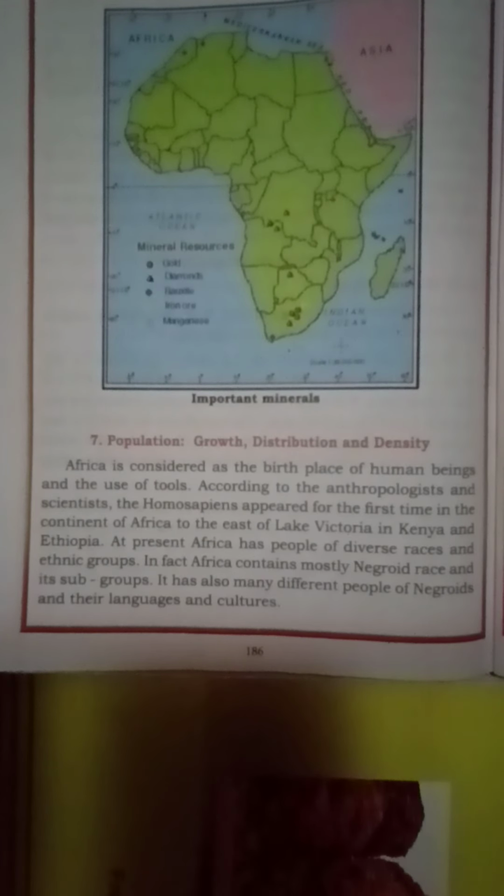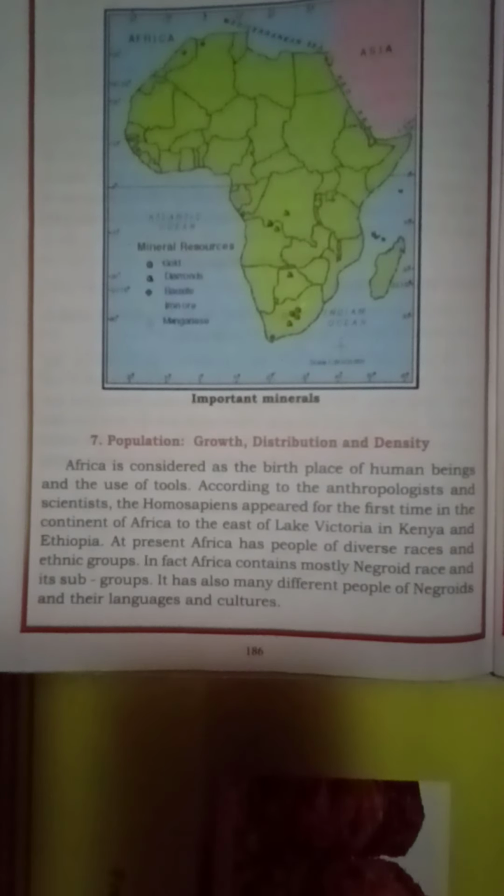Seventh one, that is population, growth, distribution and density. Africa is considered as the birthplace of human beings as well as the use of tools. According to the anthropologists and scientists, the Homo sapiens appeared for the first time in the continent of Africa, to the east of Lake Victoria in Kenya and Ethiopia.